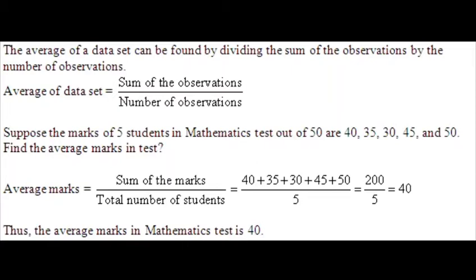So what we need to do, to find out the average, is add 40 plus 35 plus 30 plus 45 plus 50, and then we have to divide it by the total number of students, that is 5, because here we are finding the average of 5 students. So the total is 200, and if it is divided by 5, the average marks is 40. That means the average marks in the mathematics test of 5 students is 40.